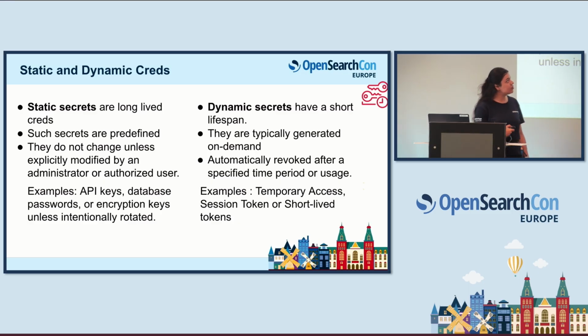So that is a short lifespan. You define for how long you want it to be active, and plus you get it on demand. They are generated on demand, on the fly. They expire once per use. You can set it as per usage or as per time period. You can say I want it once per use, just like your credit card OTPs, or it could be time-based revocation. So these are the dynamic credentials that we leverage today in OpenSearch.